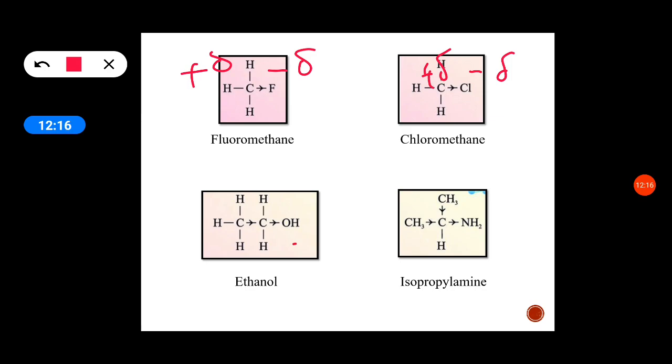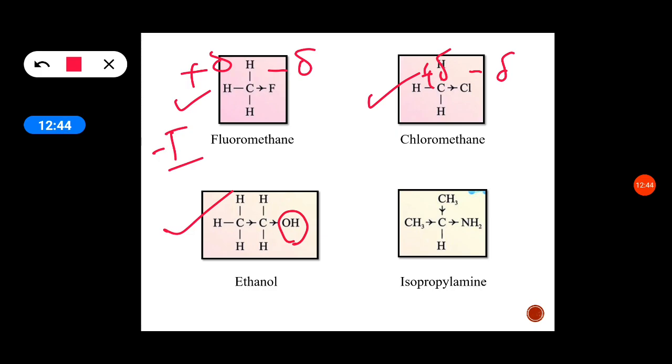In ethanol, the OH group is there. The OH group, being more electronegative, acts as an electron withdrawing group. So these are examples for minus I effect. 1, 2 and 3 are examples for minus I effect. These have electron withdrawing groups, which withdraw electrons from the adjacent carbon to which the group is attached.